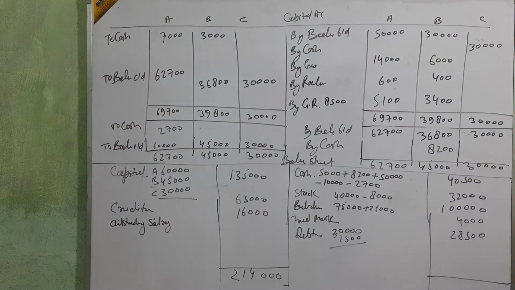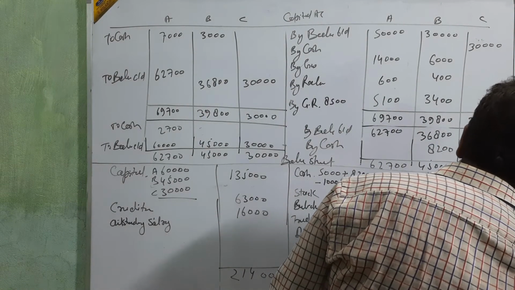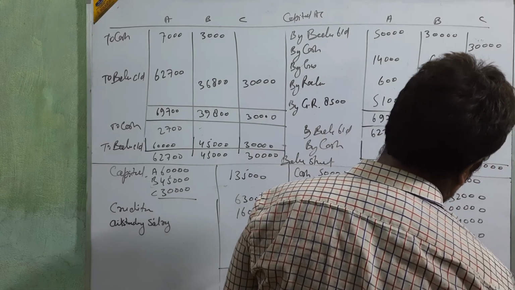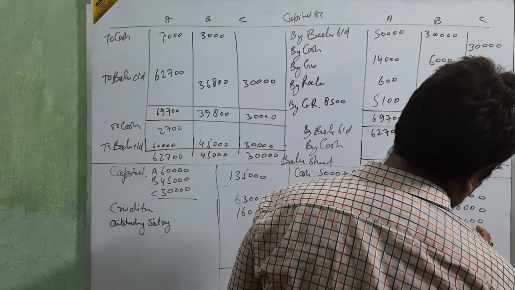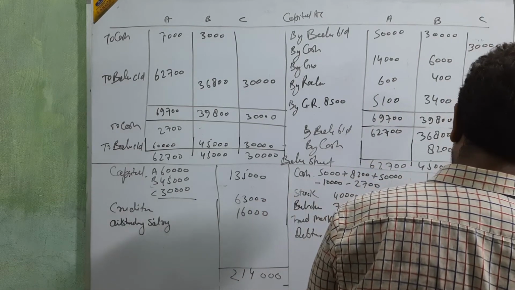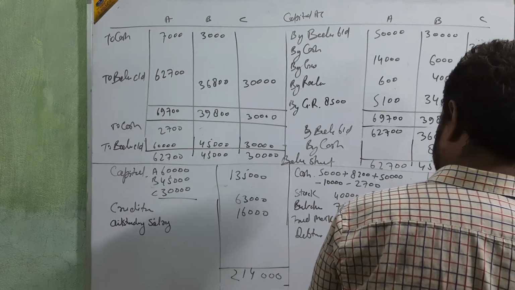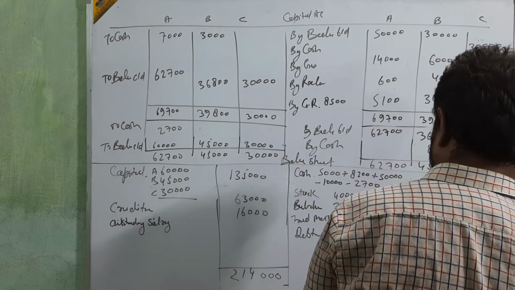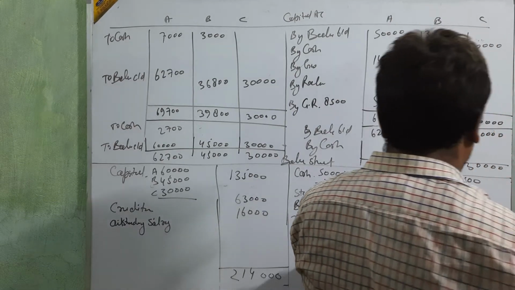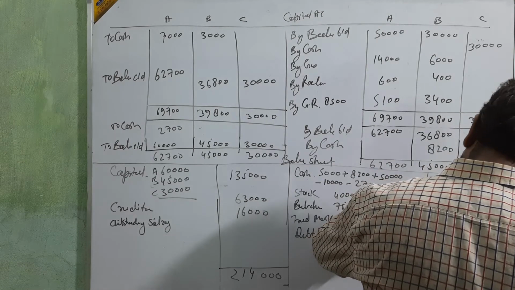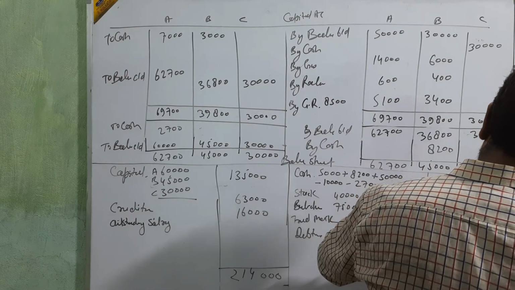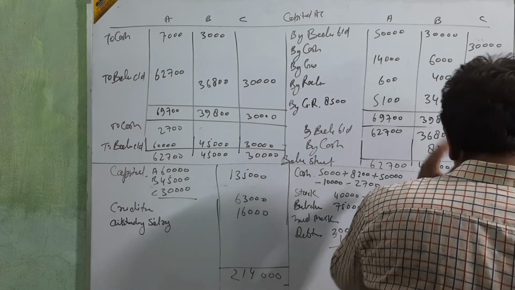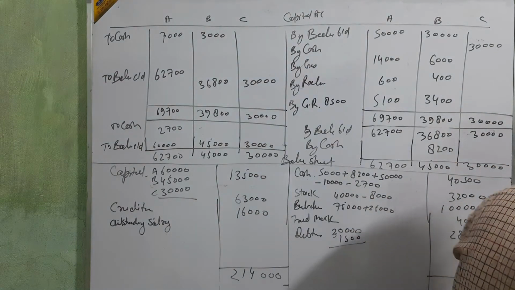Now we are going for this side. 1 lakh, 1,40,000, 1,70,000, 1,90,000, 2 lakh, and 2,04,000, 2,05,000. Something is there that we are missing.